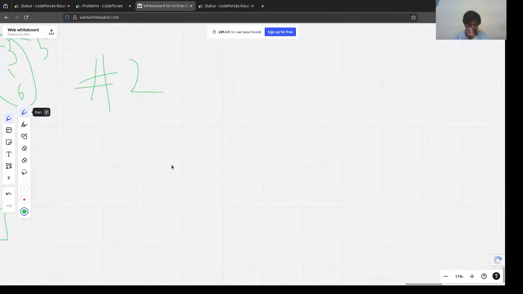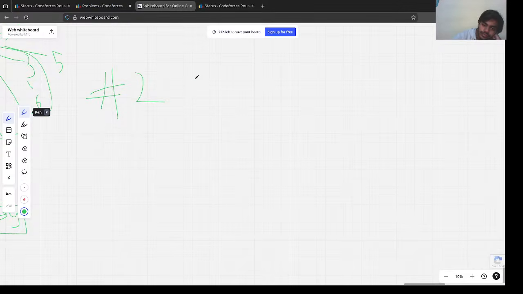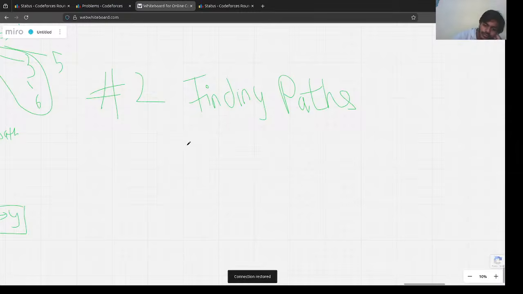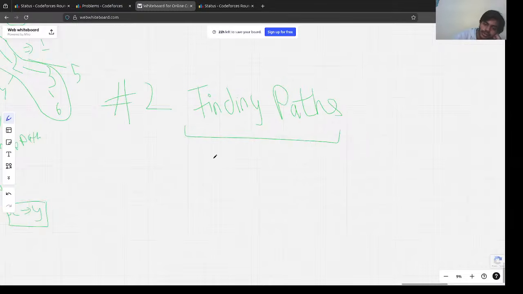The second observation was finding paths. Finding paths was the second observation, right?